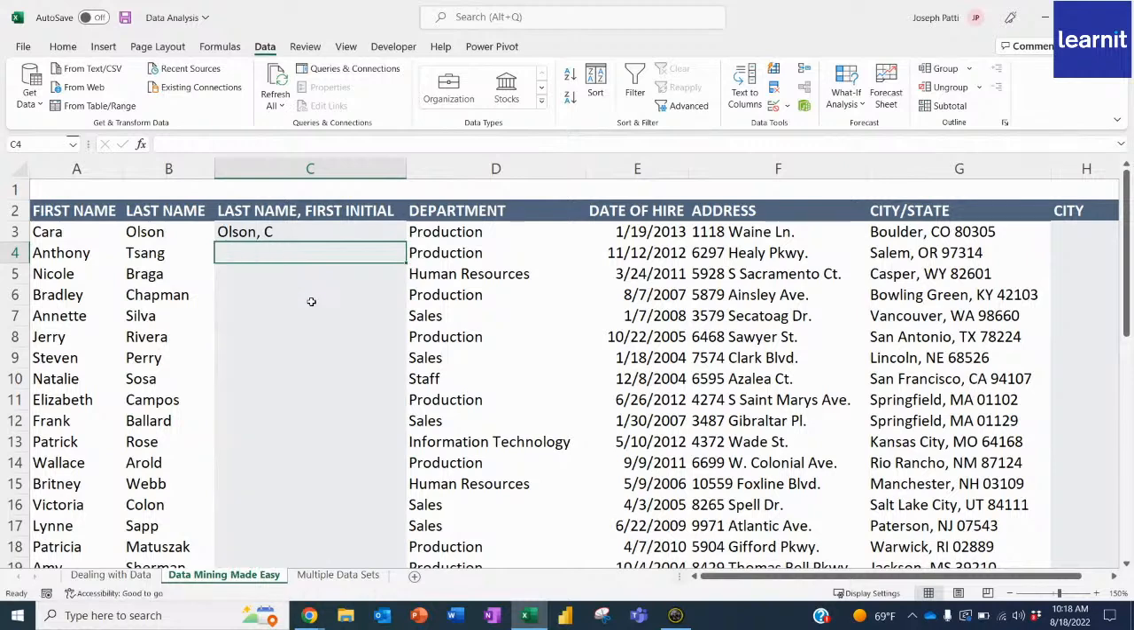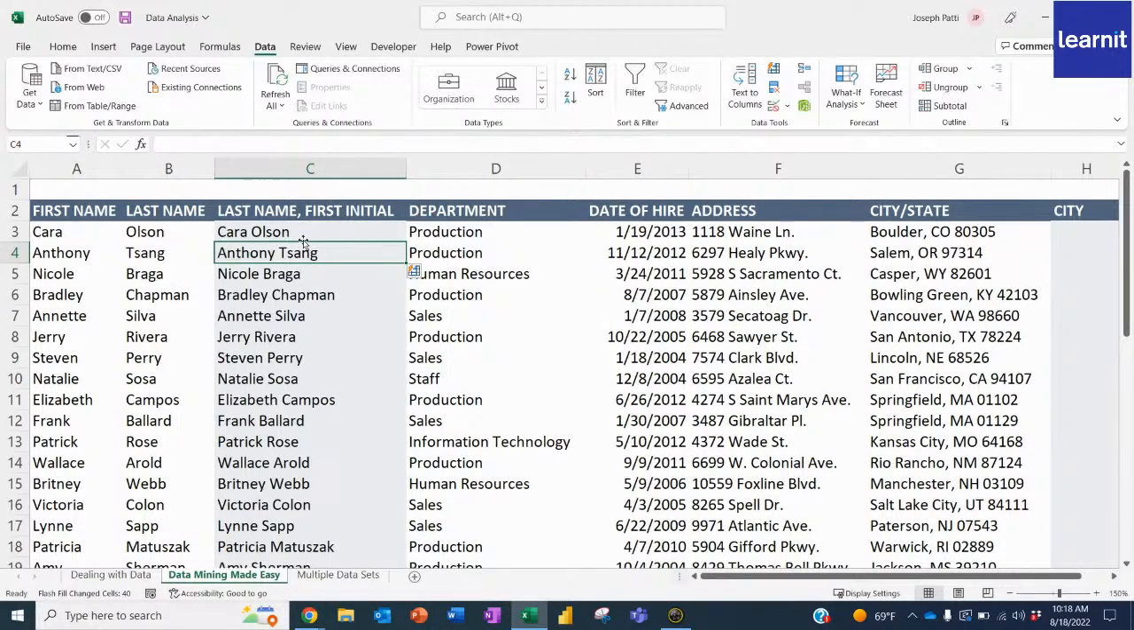And I could have done that differently too. I could have done the full name. Maybe I have to combine them together. Don't use concatenation anymore, that's old. Just type Kara Olson. Press enter. Control E. Boom, I'm done.